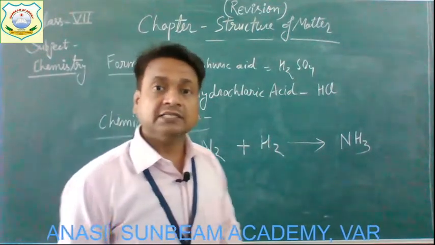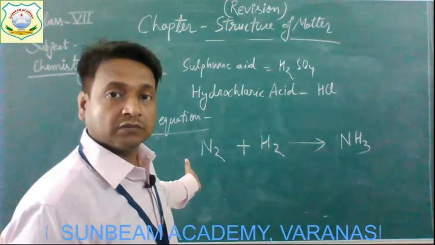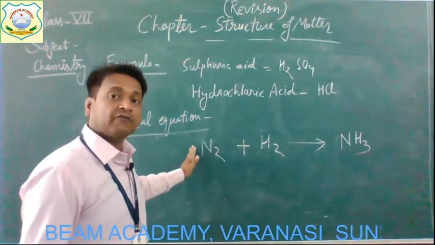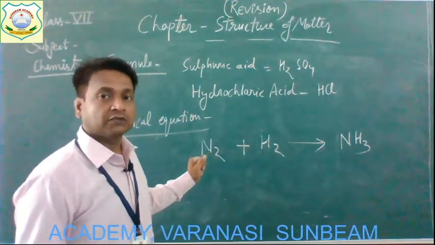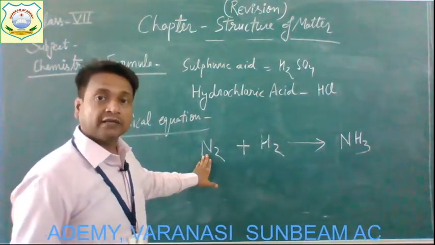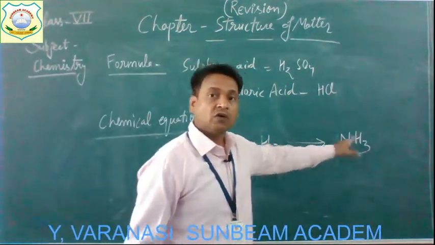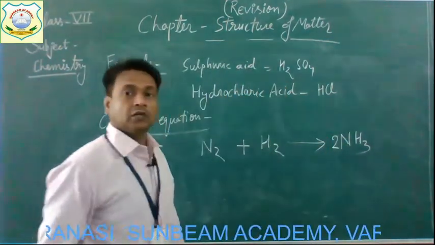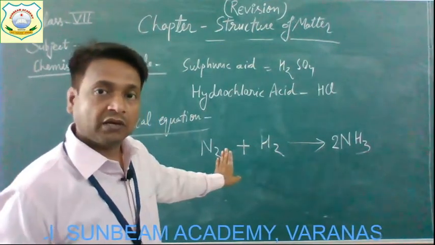And how can we balance it? Simply, yes, by equalizing the numbers of atoms on both sides. So come to the first. The number of nitrogen atoms is 2 here and it's 1 here. So how can we increase it? We can write 2 here. Now the number of nitrogen atoms gets balanced. Both sides get equal.